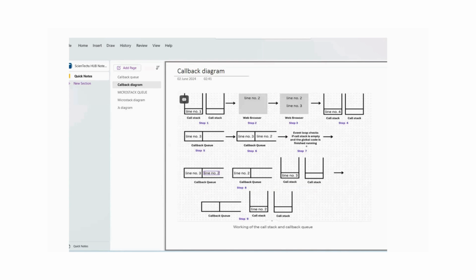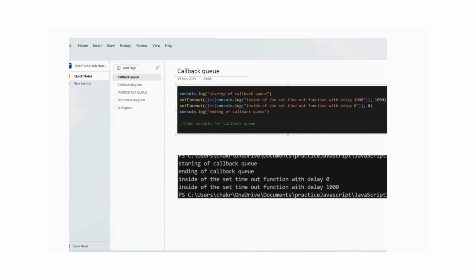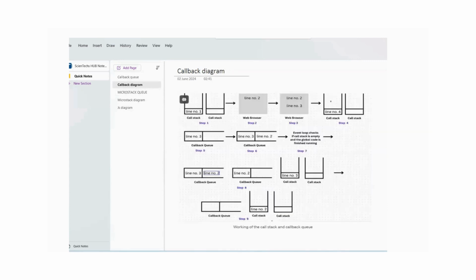The event loop has only one job: it is continuously monitoring the call stack, the callback queue and the Microstack queue. For this, it will be only viewing the callback queue. If it has data, it is taking the queue data out and putting it inside the global execution context, processing it. This way, for this complete line by line code execution, I have tried to make some small diagram.